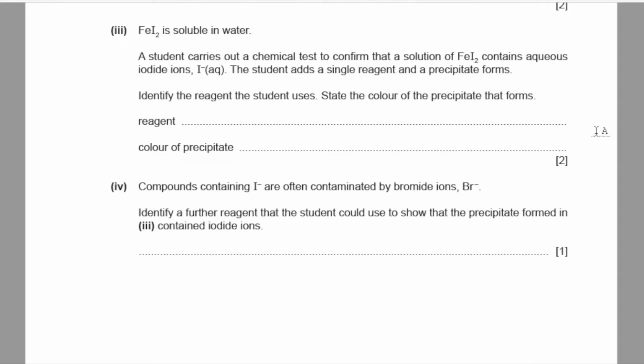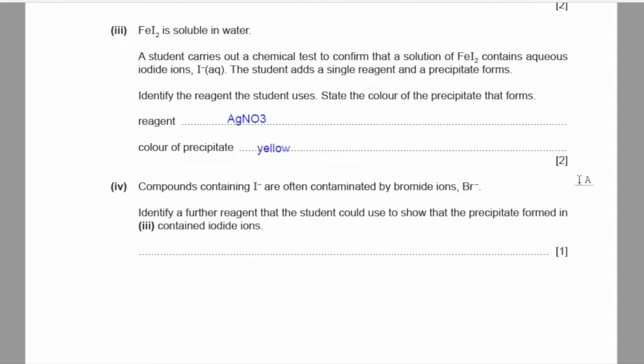Okay, so for the halide ions test, we have silver nitrate solution. Iodide ion will give a yellow precipitate in silver nitrate solution. So the reagent is silver nitrate solution, and the color of the precipitate is yellow.